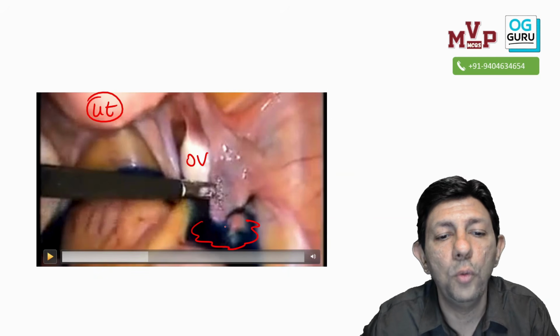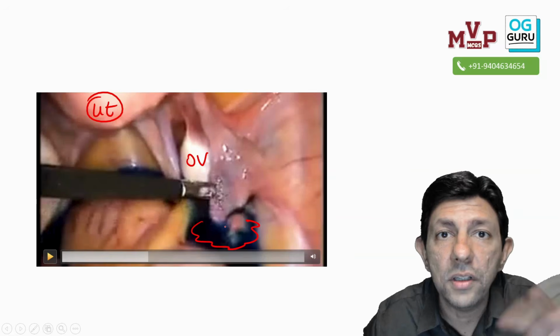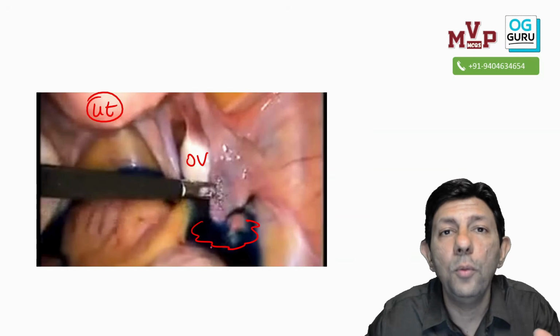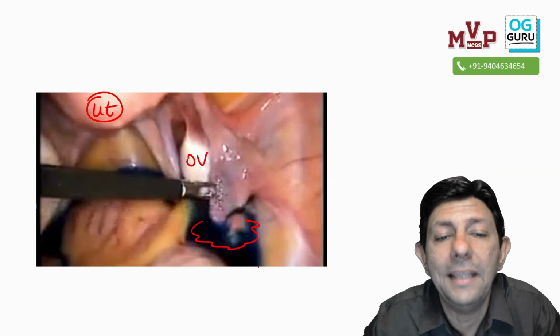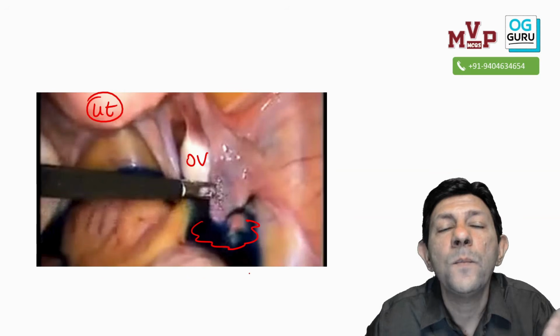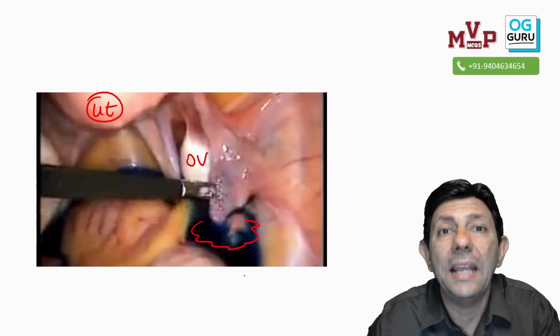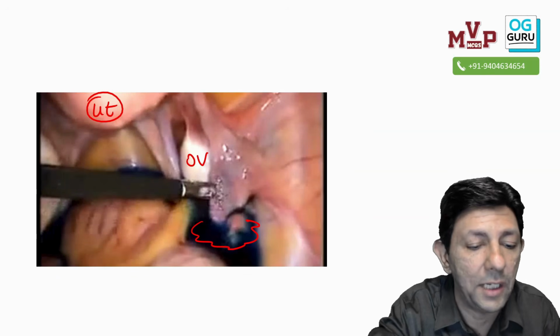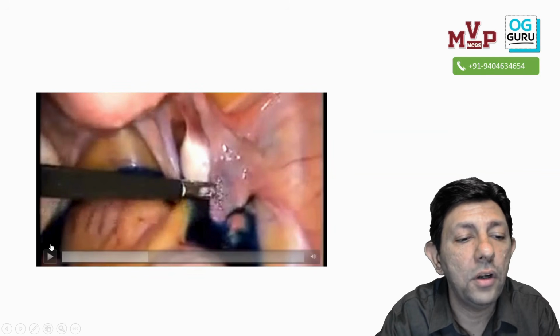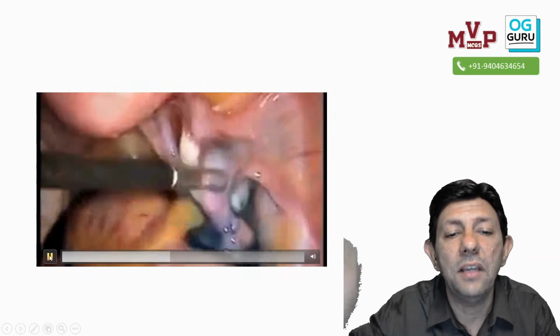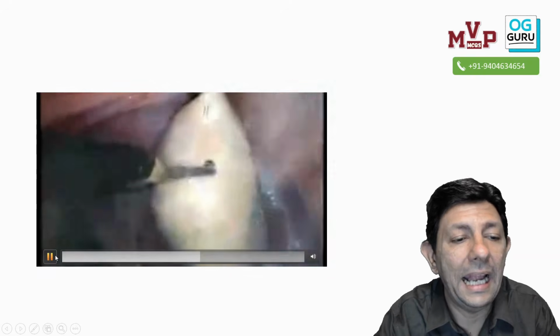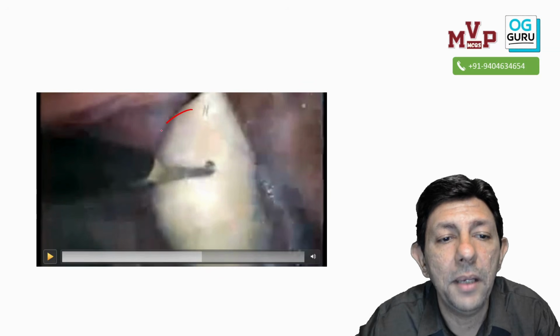This blue liquid is what? Because two surgeries can be done together. So what is this blue? Blue is water? No. Yes, blue is the methylene blue dye. Why is it done? Please comment in the chat box. And then what is being done is, yes, we are lifting up the tube